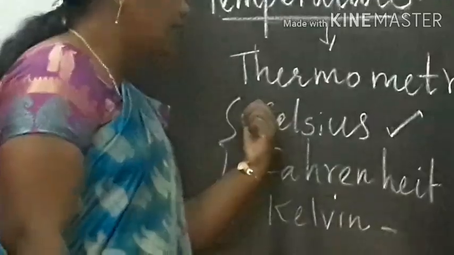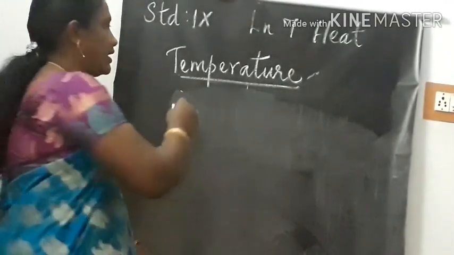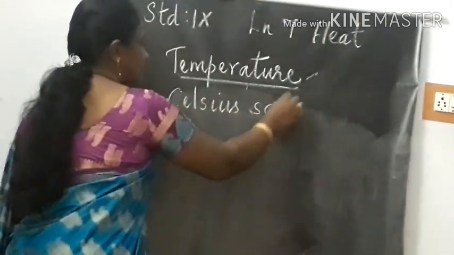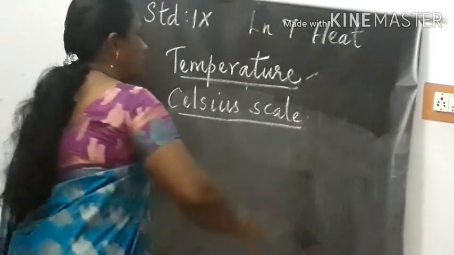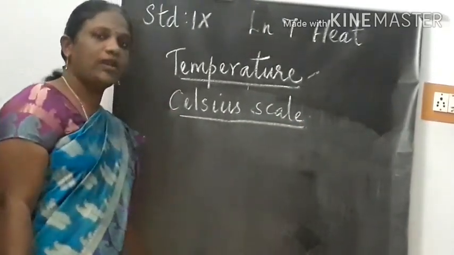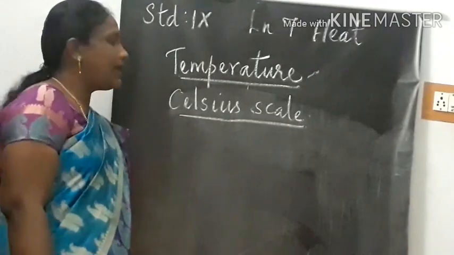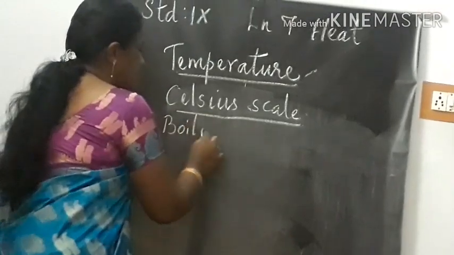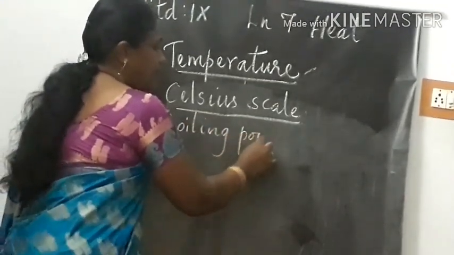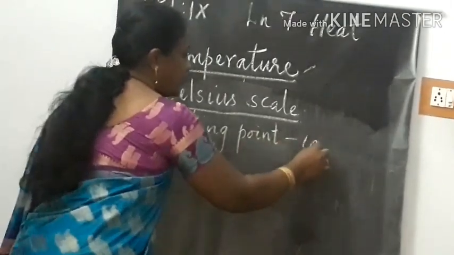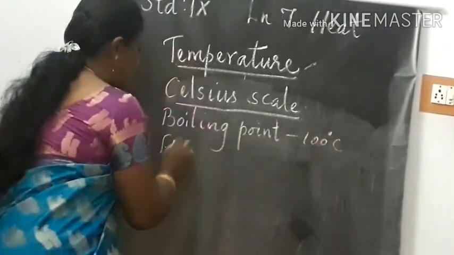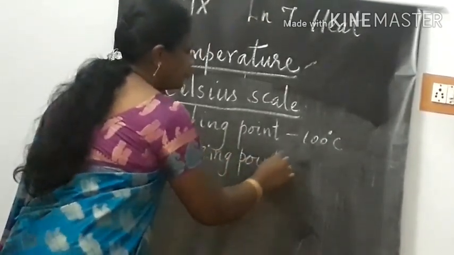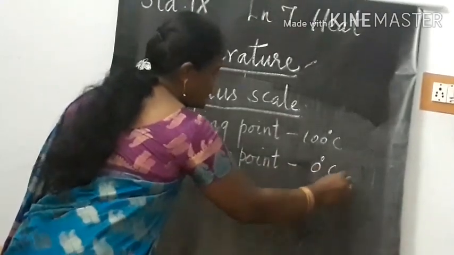Okay. Now let us discuss the Celsius scale. The Celsius scale is the scale of temperature that is followed in India, and here in the Celsius scale, the boiling point is 100 degrees Celsius and the freezing point is 0 degrees Celsius.